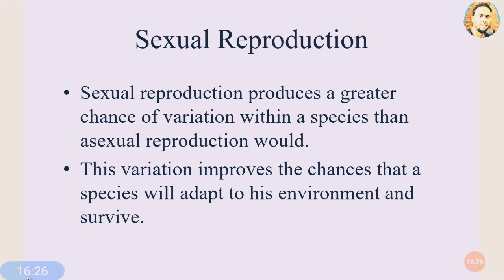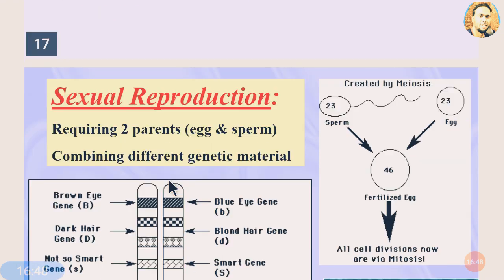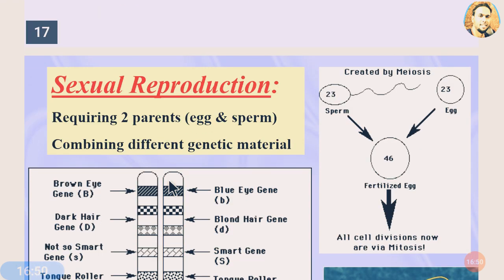Now we'll go for the sexual reproduction, some more characteristics. Sexual reproduction produces a greater chance of variation within the species than asexual reproduction would, and this variation improves the chances that the species will adapt to its environment and survive. So this is the most important characteristic of the sexual type of reproduction.